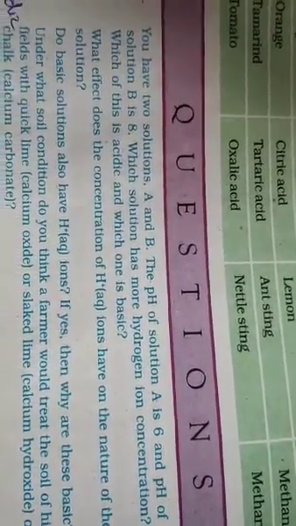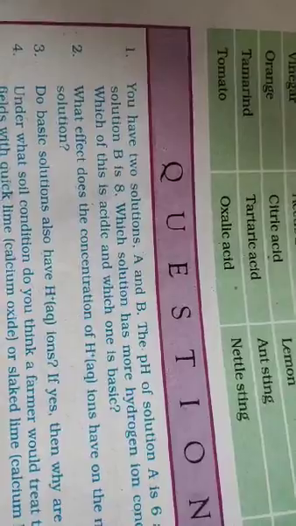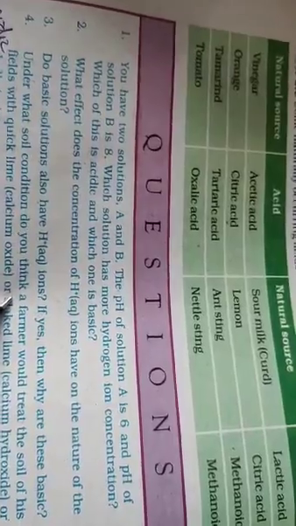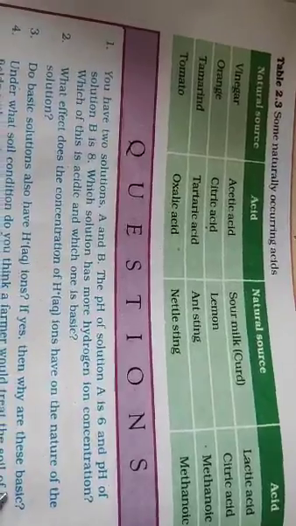What effect does concentration of H plus have on the nature of the solution? H plus ion concentration will decide the acidic or the basic nature. So if H plus is more, it will be acidic, and if H plus is lesser, it will be less acidic, or you can say it will be more on the basic side. Do basic solutions have H plus ions? If yes, then why are these basic? Basic solutions will have H plus, but in lesser proportion. On the contrary, the hydroxide ion will be in more proportion.